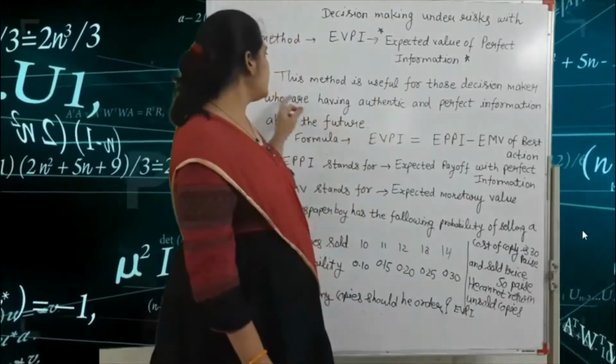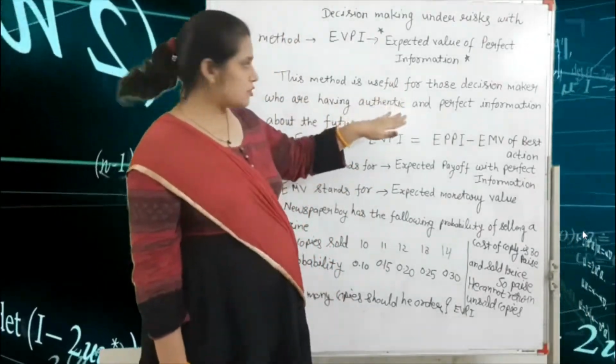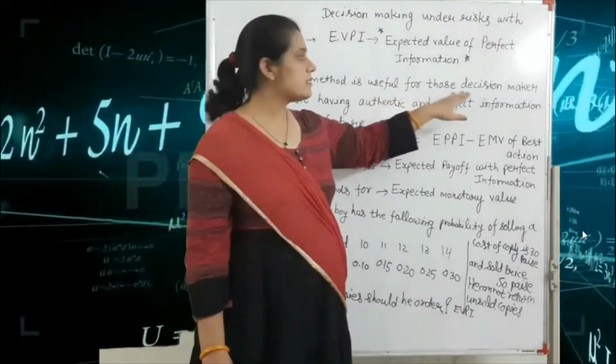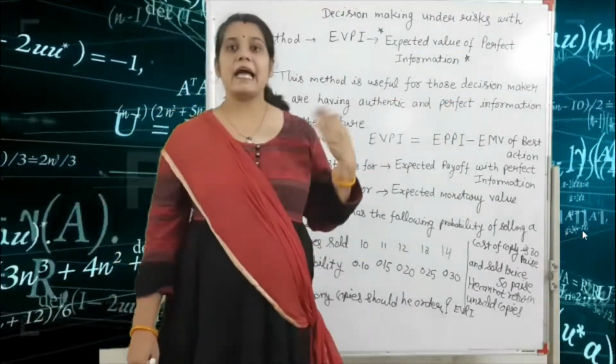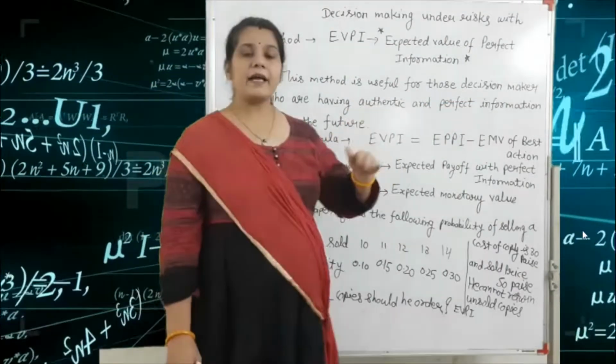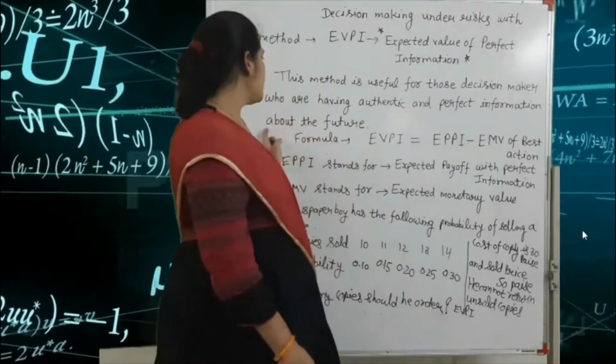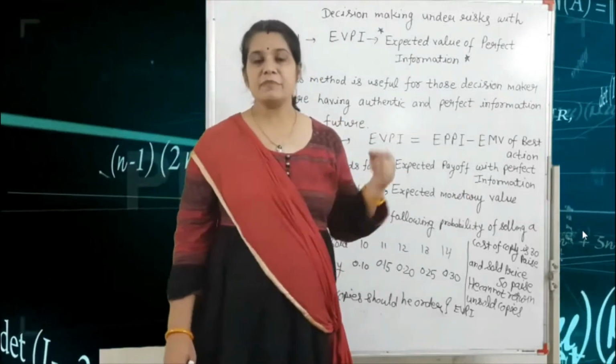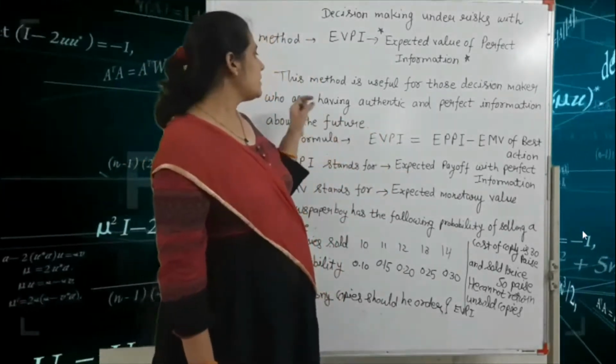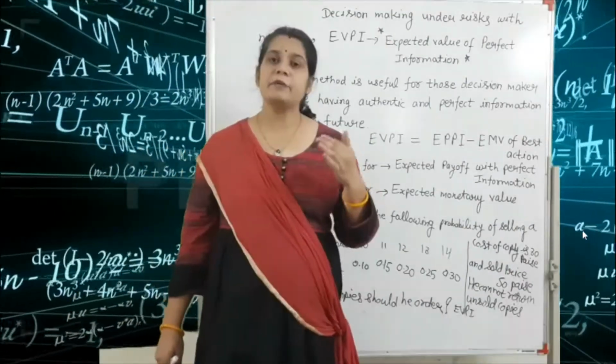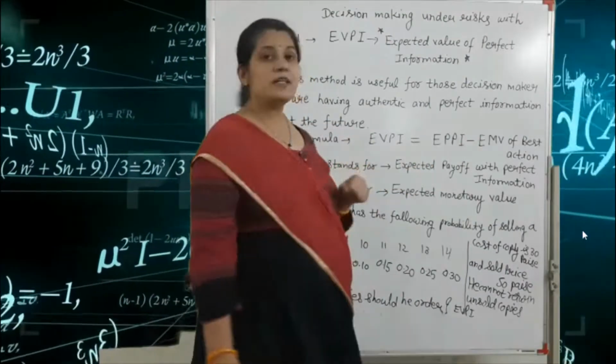This method is useful for those decision makers who have authentic and perfect information about the future.